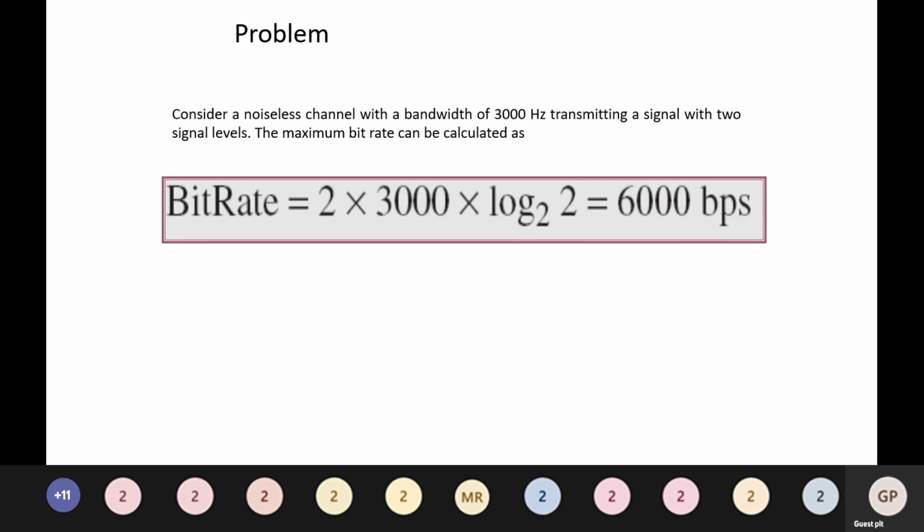Log base 2 of 2 is equal to 1, so 2 into 3000 into 1 gives the bit rate of 6000 bits per second.